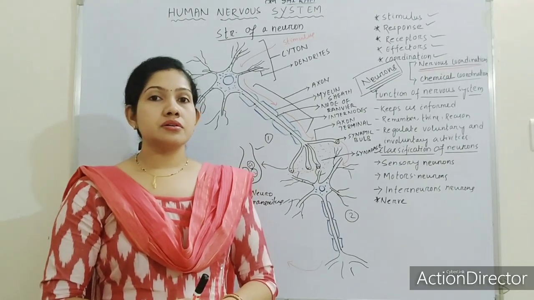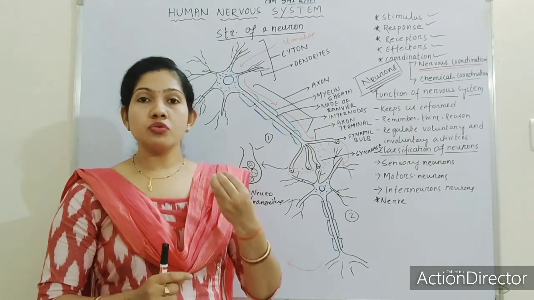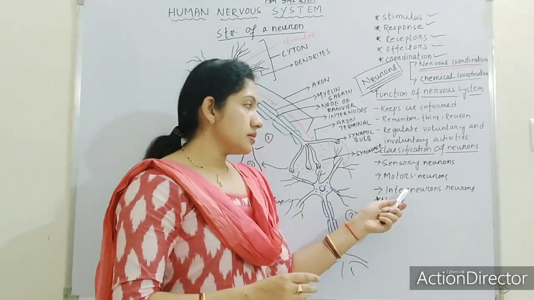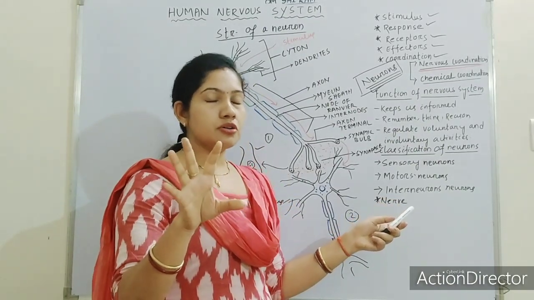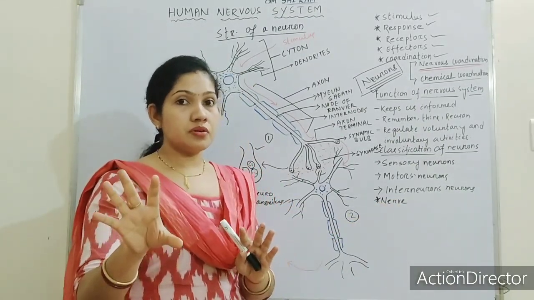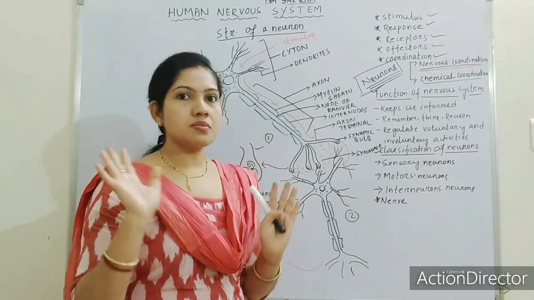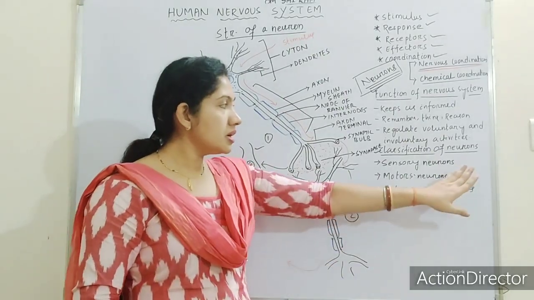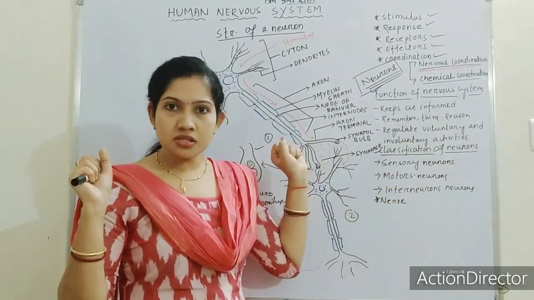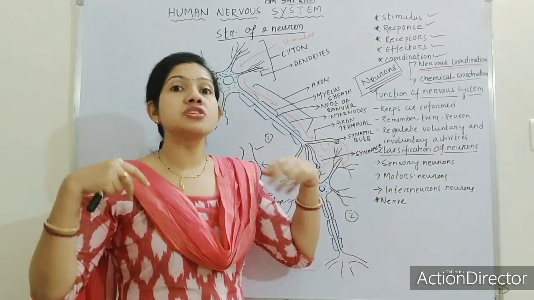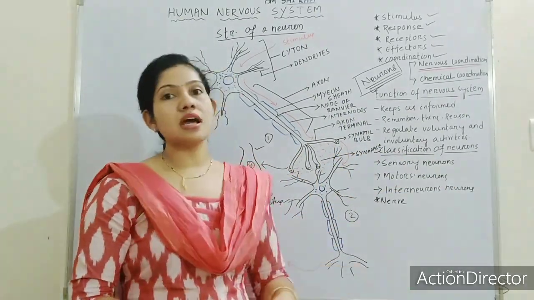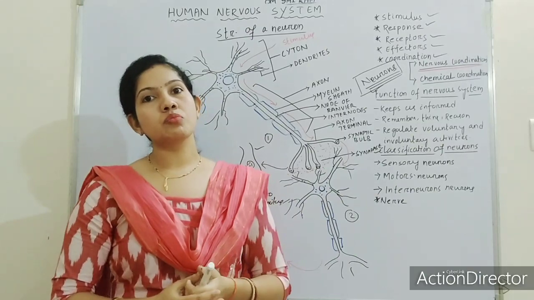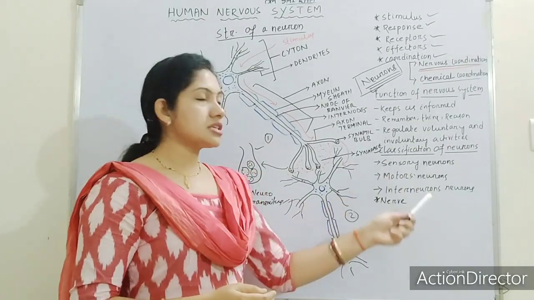So there are some pairs of neurons that arise from the brain and arise from the spinal cord. About brain and spinal cord we will talk in the next class. I am not going into that topic. In the next video we will discuss brain and spinal cord. Okay, for now just remember, sensory neurons are the neurons which take the impulse, motor neurons are the neurons which act against the impulse, and interneurons are the neurons which are formed by the combination of sensory neuron and motor neuron. Okay, so this is all about the classification of neuron.